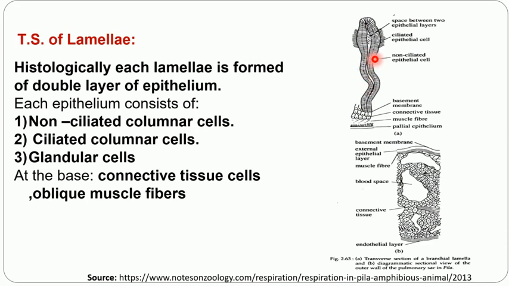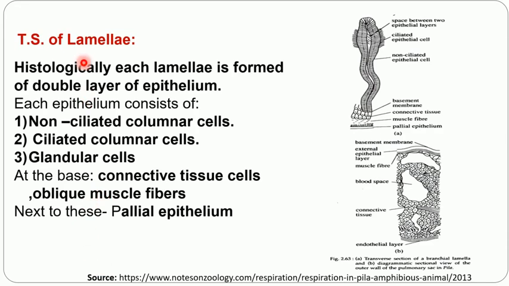At some places you will find this space between the epithelial layers, and these two layers are connected at the base, which is nothing but the basement membrane, and this basement membrane is connected with connective tissue cells and some muscle fibers. So it is attached with the pallial epithelium, with the help of connective tissue cells and muscle fibers. So this is all about the TS of lamella histology that you need to remember.